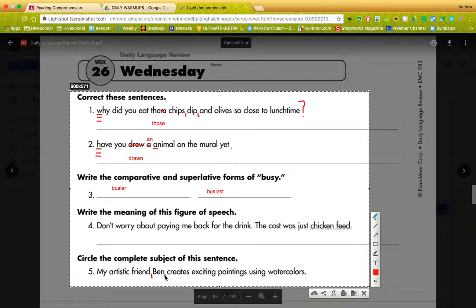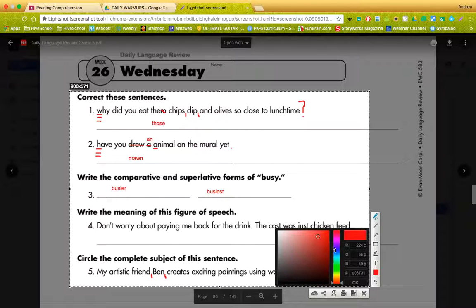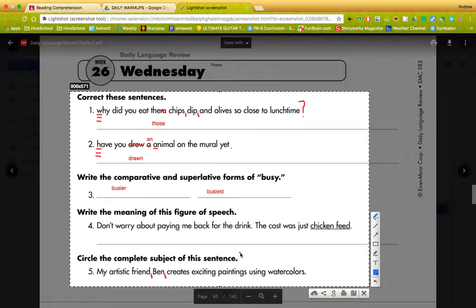Now, they want to know what the subject is. And all you have to do is ask yourself that one question. Who or what is this sentence about? Well, if you answer that question, I'm going to change the color of this just for a second. Let's go with that blue. Okay, so if you answer that question, who or what is this sentence about, you know it's about my artistic friend Ben. And all you have to do at that point is draw a subject-predicate line. So now we've got the subject over here, and the rest of it is the predicate. So, that's supposed to be a P, by the way.